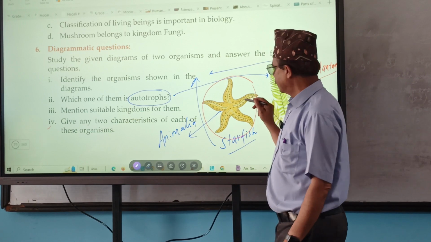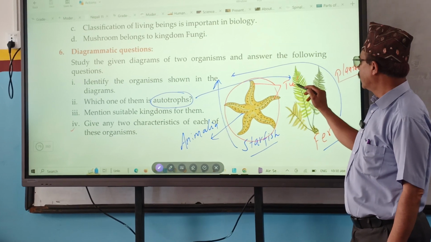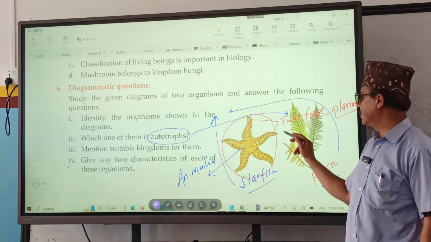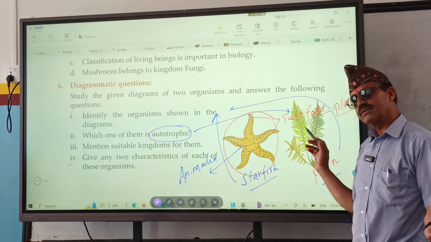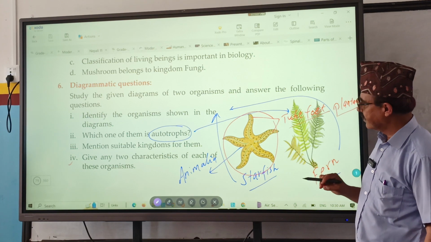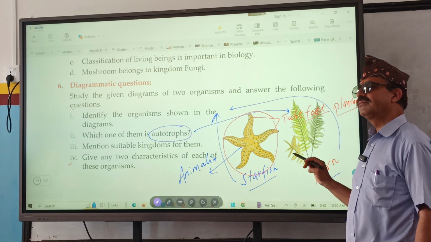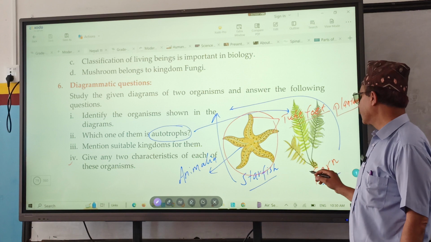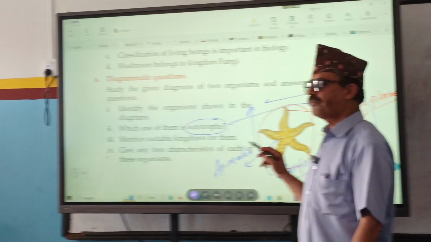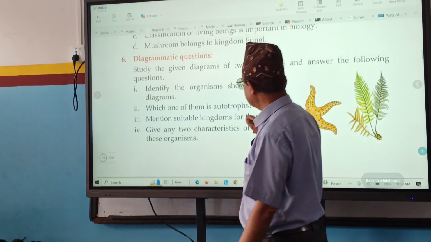Body is like a star, and it moves with the help of tube feet. While moving from one place to another, it uses tube feet. Now fern. What are the 2 characteristics of fern? They cannot locomote from one place to another. They store food in the form of starch. They contain chlorophyll. There are many characteristics of plantae. You can write any 2. Is that clear? Yes, sir. So this is done.